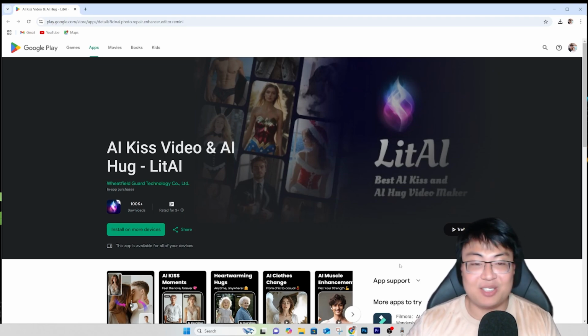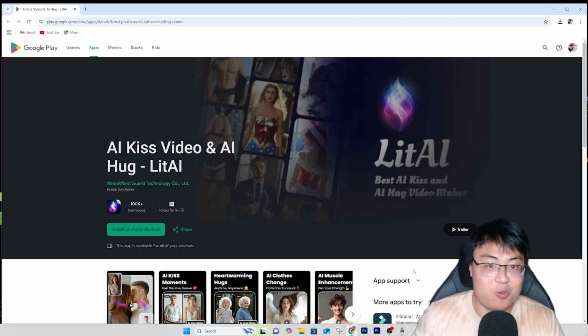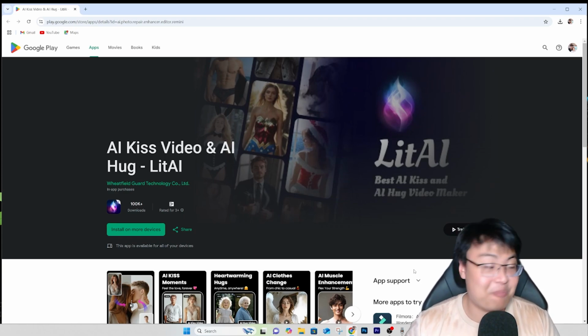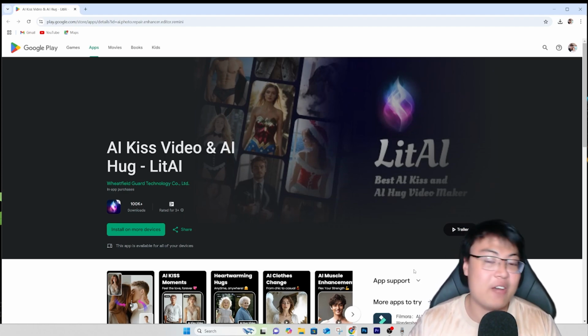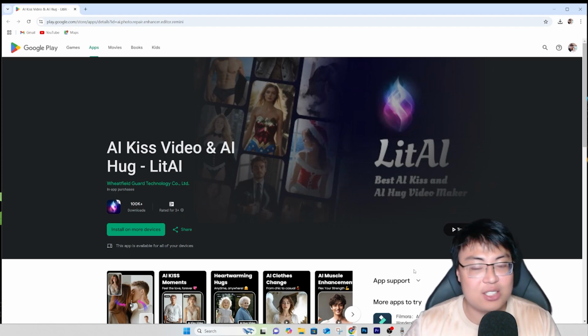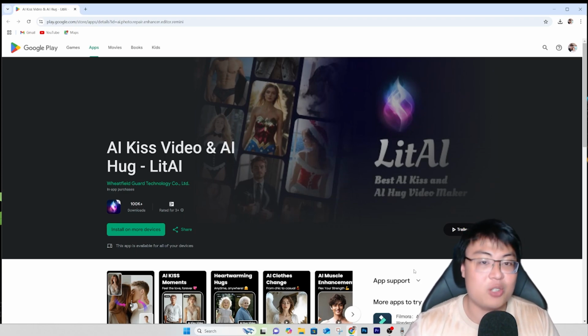So yeah, you guys have seen from the demonstration itself, it's a really, really fun and really cool app that you can do all these kinds of crazy stuff with, spend countless hours on it. So like I say, this app is available on both Android and iOS. So no matter what device you're using, you can have this app. And it's really amazing. Highly recommend you guys check it out.